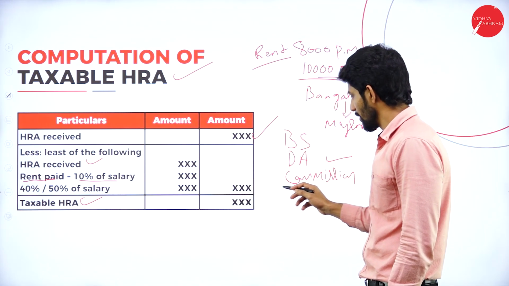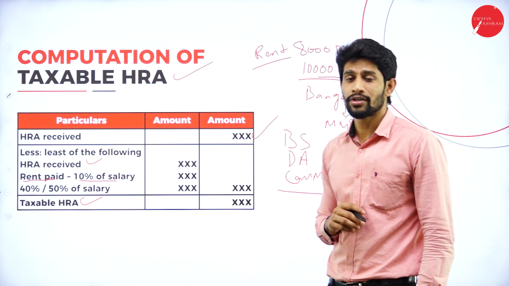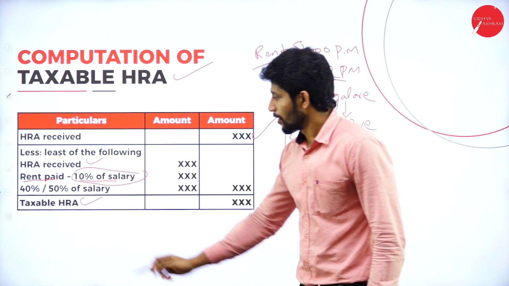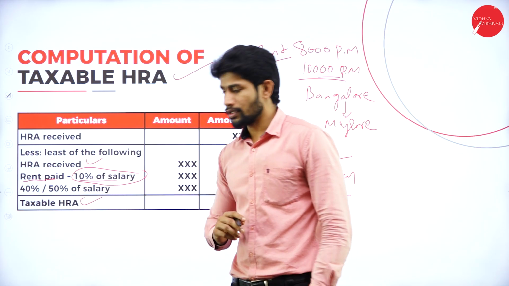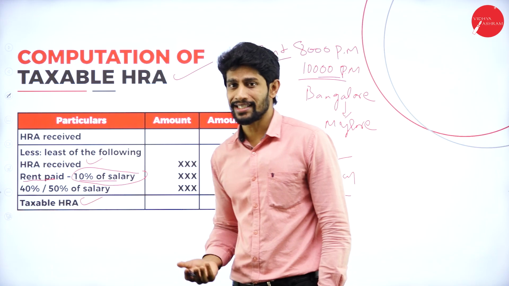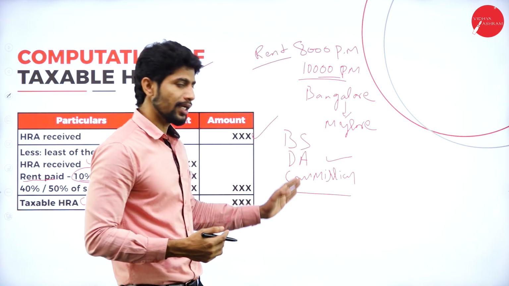So whatever the total you will get on this, on that total, you are supposed to compute 10%. Next, 40% or 50% of salary. Again, salary means basic, DA, commission.